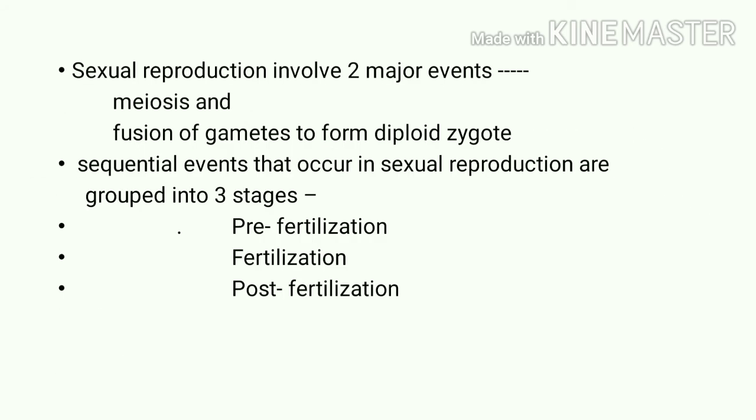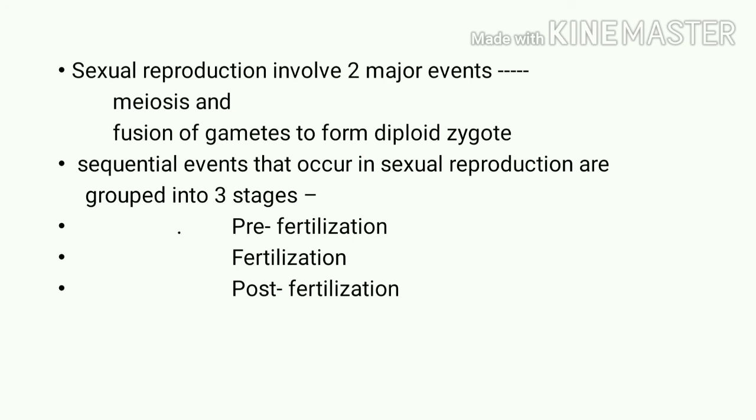After that we have the next slide, sexual reproduction. This involves two major events: meiosis and the fusion of gametes to form the diploid zygote. First of all, what is meiosis? Meiosis is a type of cell division in which a single cell divides twice. It divides two times, and that results in the formation of four daughter cells.